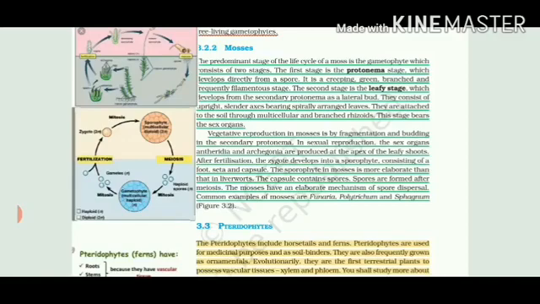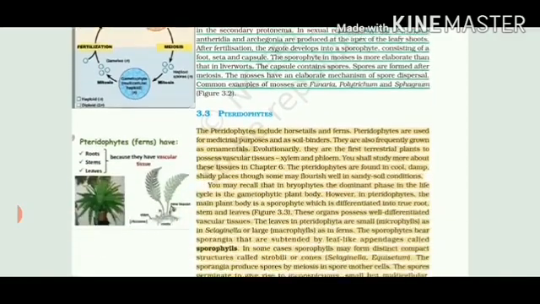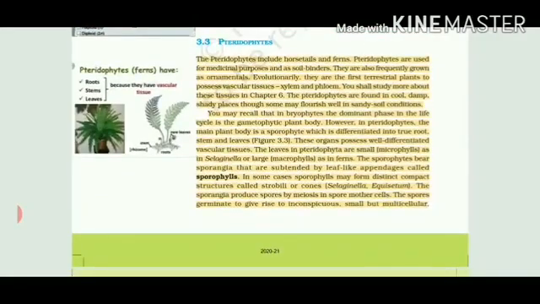So with this, we are finishing with our bryophytes, and now I'm going to start with pteridophytes. Pteridophytes are the third division, or categorization, of the kingdom Plantae. Two examples or two categories come under pteridophytes. One is horsetails and the second is ferns.